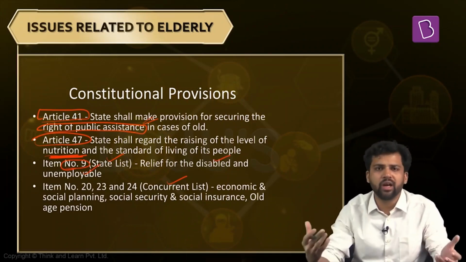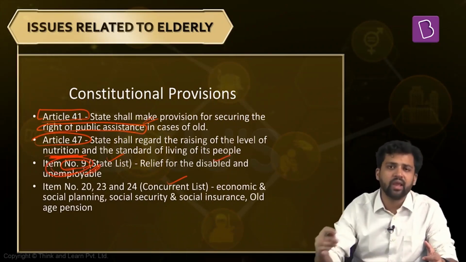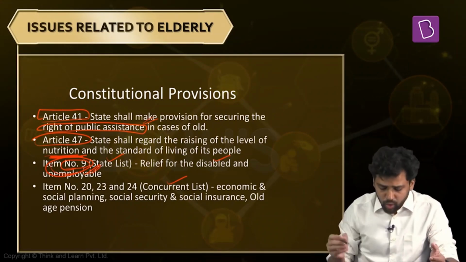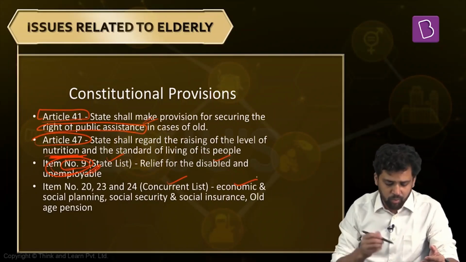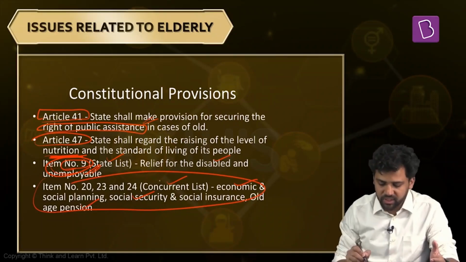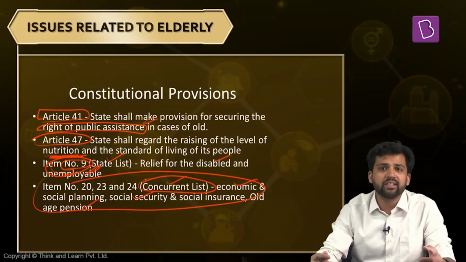So again, among elderly, unemployment is a huge issue. So through this particular mechanism, elderly can be provided some sort of intervention. Apart from that, some items in the concurrent list, for example, items number 20, 23, 24, also talk about provisions like economic and social planning, social security, social insurance, and old age pension. These things can be taken up by both the union as well as the state government since they are in the concurrent list. Now we will look at some legal mechanisms for the elderly.